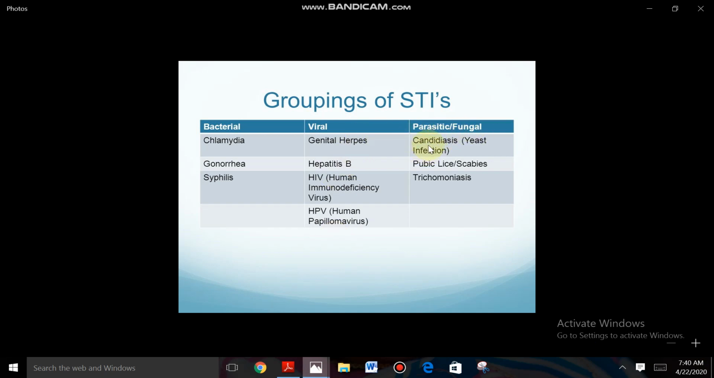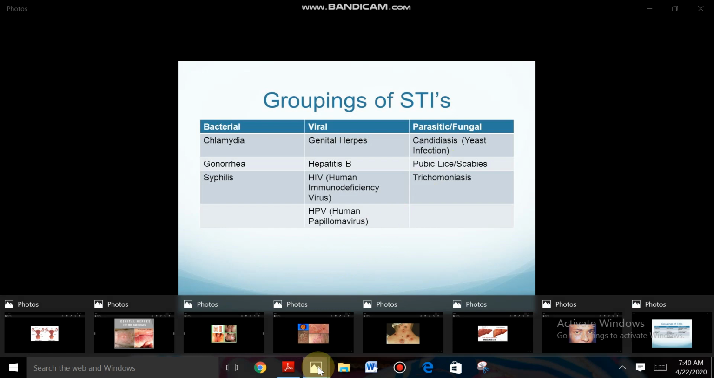And parasitic or fungal: candidiasis, that is yeast infection, so yeast fungus, and pubic lice or scabies are also STIs, and Trichomonas vaginalis is also a parasitic STI. So this is regarding the different types of grouping of STIs: some bacterial STIs, some viral STIs, and some parasitic or fungal STIs. So let us see some diagrams related to STIs.